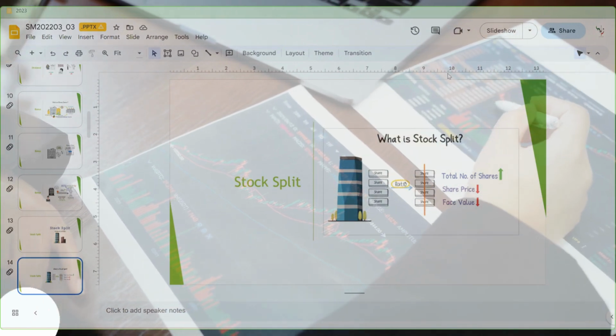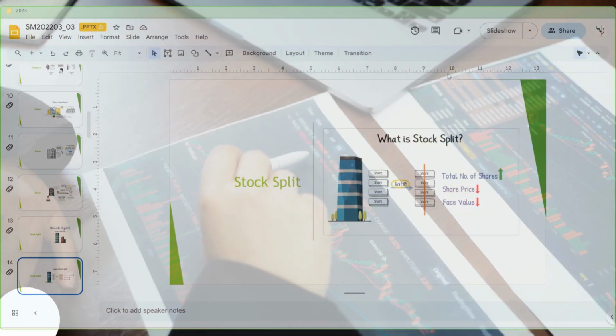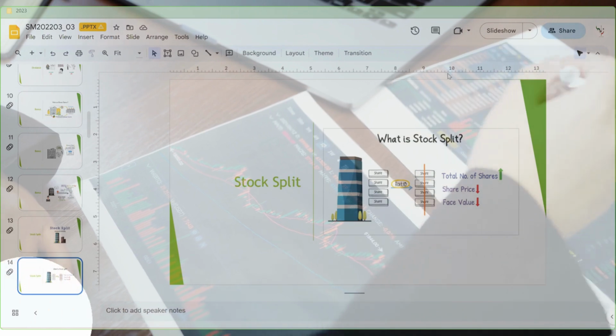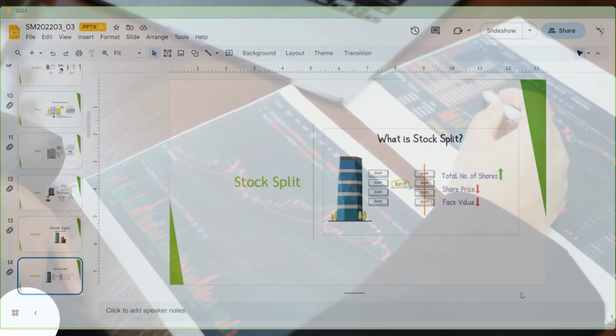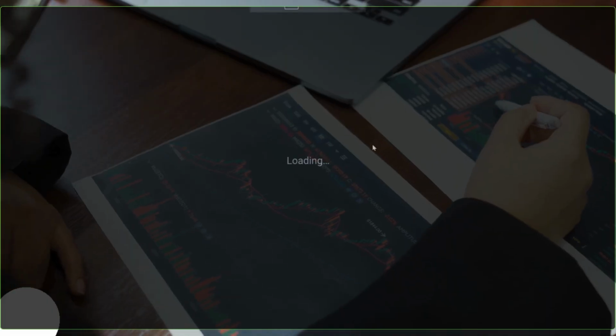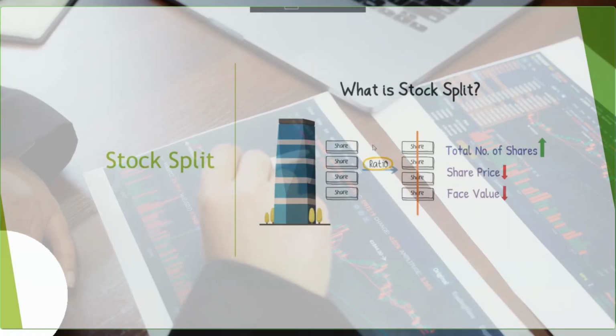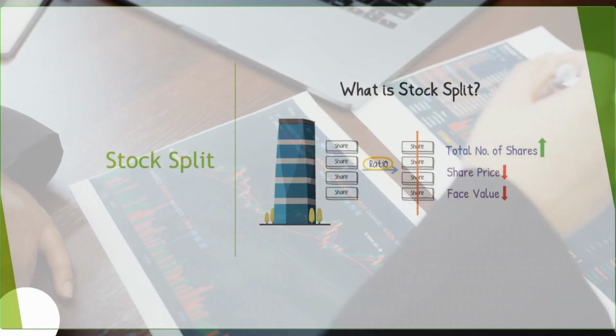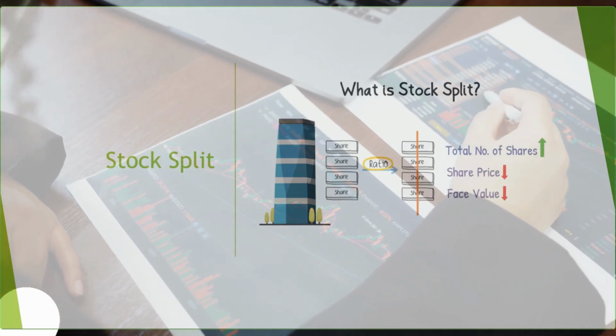So to remove that sentiment, or to bring the share price in line with their peers, they do the stock split. Otherwise, stock split and bonus are exactly the same concept. This is nothing but a fraction made by the company itself. They fraction out the entire shares.